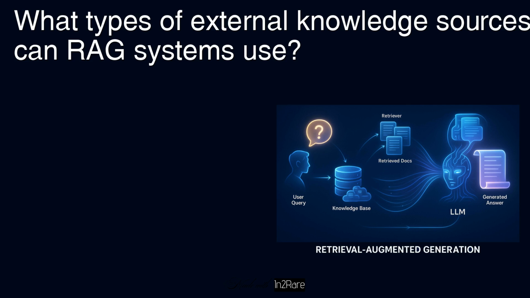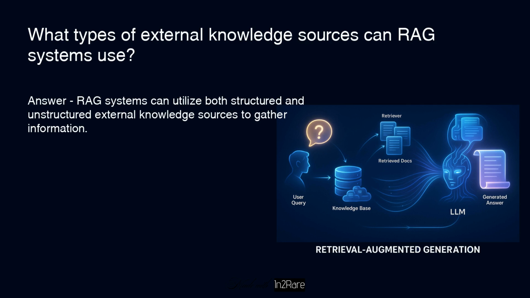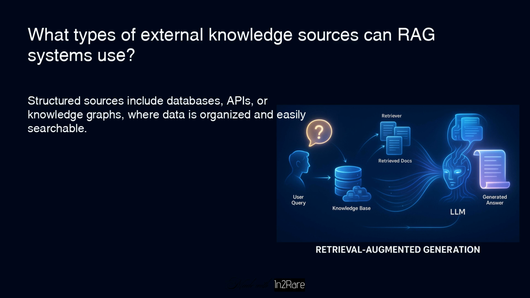What types of external knowledge sources can RAG systems use? Answer: RAG systems can utilize both structured and unstructured external knowledge sources to gather information. Structured sources include databases, APIs, or knowledge graphs, where data is organized and easily searchable.